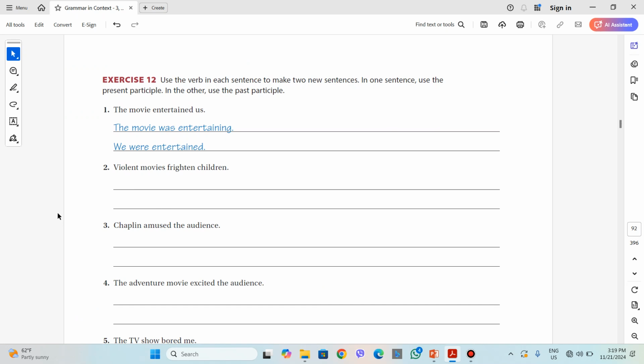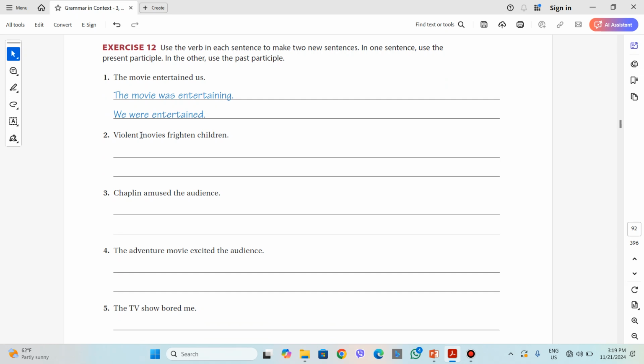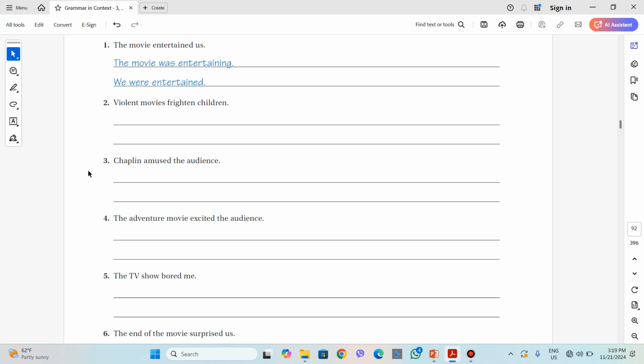Children are frightened by violent movies. But can we say violent movies are frightened? No, because movies, which are objects, do not have feelings. And we said that we cannot use the past participle or the ed form with objects.